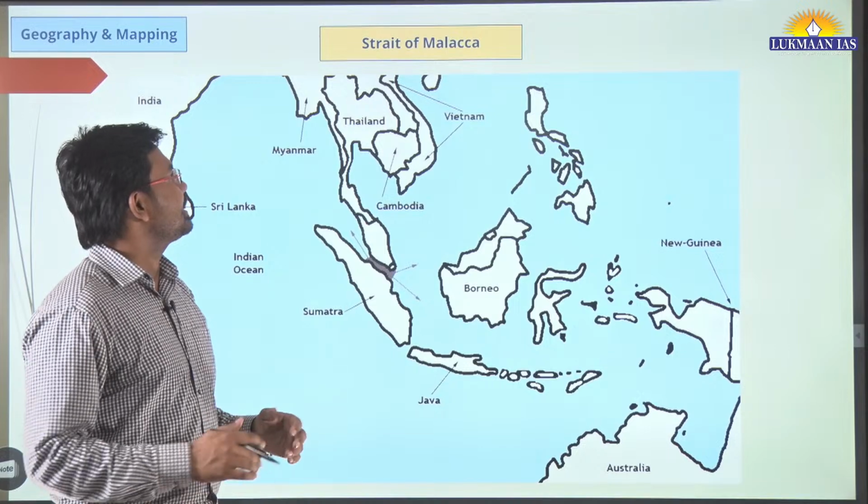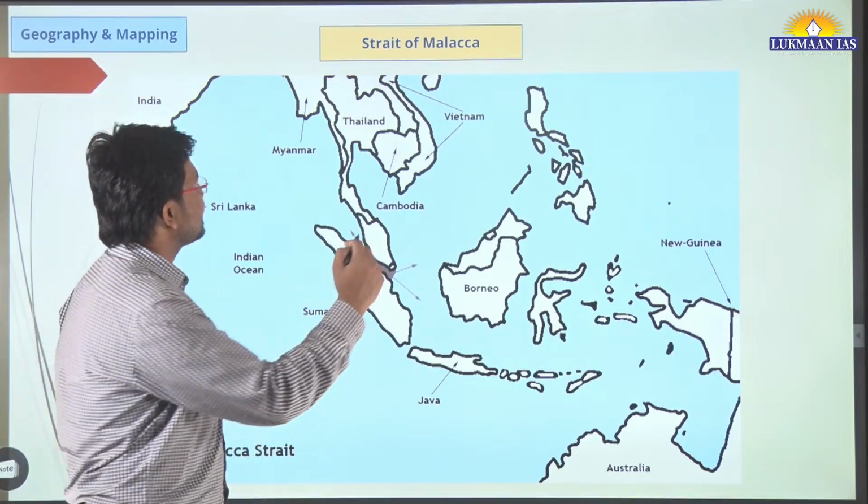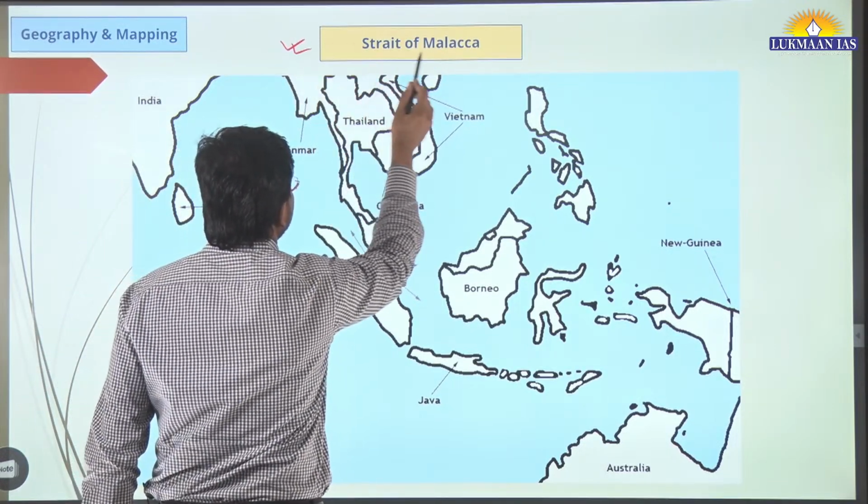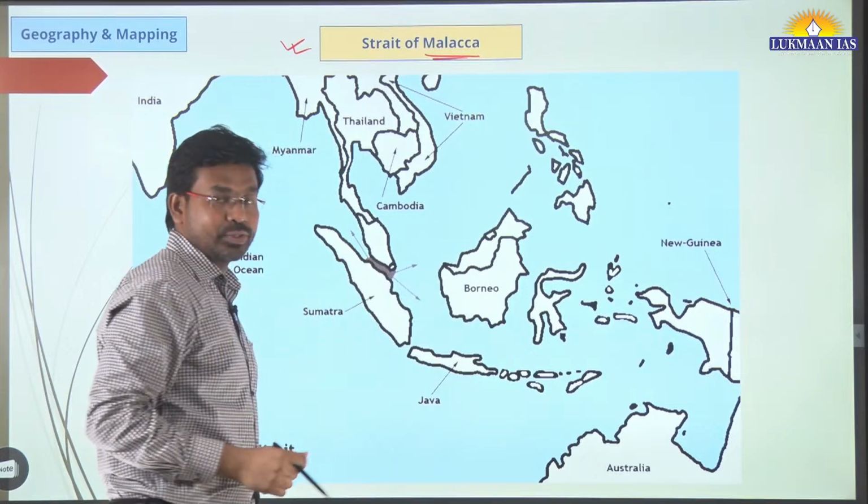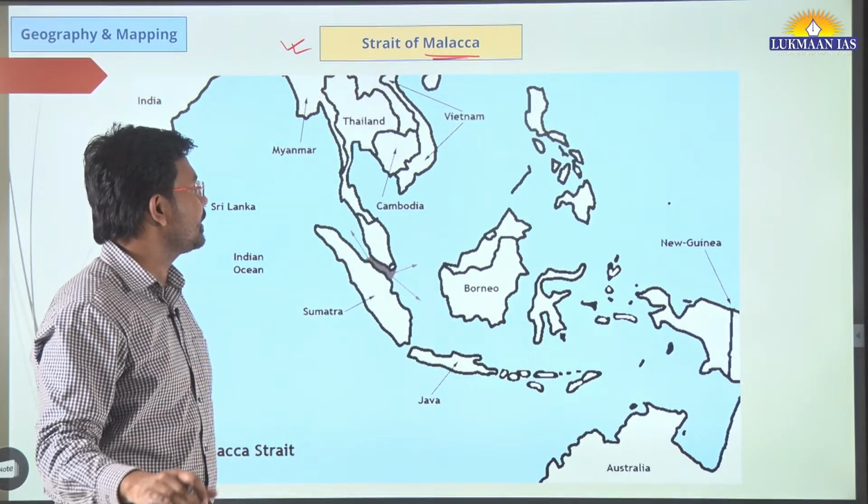The name of the topic is Strait of Malacca. This Strait of Malacca has been in the news. It is in the news today also. So that's why we have thought of including this topic.